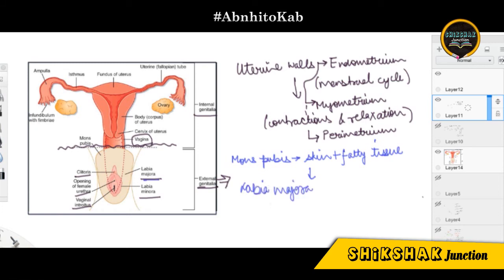Then, moving inside, we have the labia minora. Earlier, in the uterine walls, we moved from inside to outside. Don't get confused by how the layers have been classified. Here we are moving from outside to inside, so after the labia majora comes the labia minora.